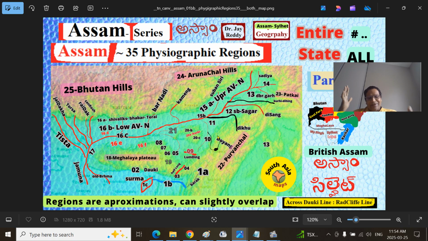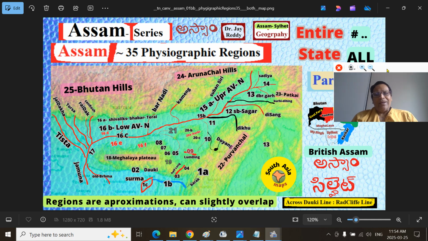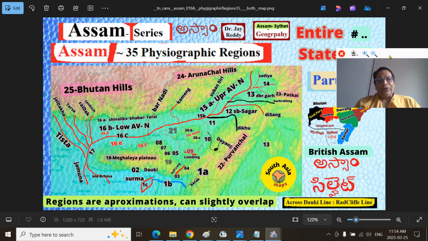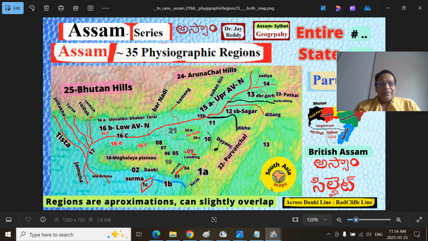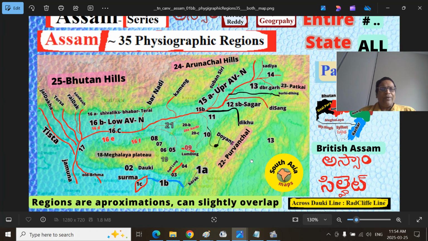Because of the time restraint, I don't want to take many maps, because the reading of maps has been my passion for 40 years or so. I don't want to put that in too, but I will show you the most important things so that it will be beneficial to you. Again, some of the regions, east and west, I have broadly split here, so they may not be the way you expect, but I will go over it.